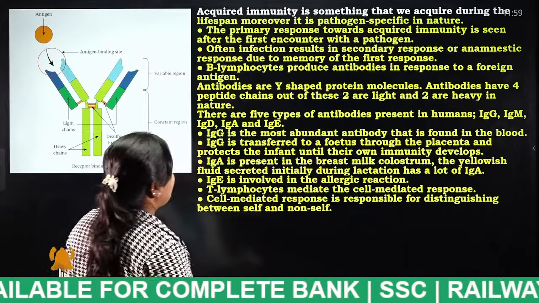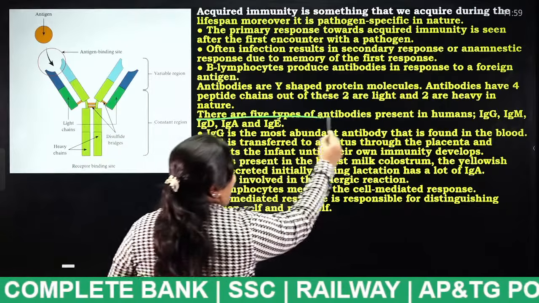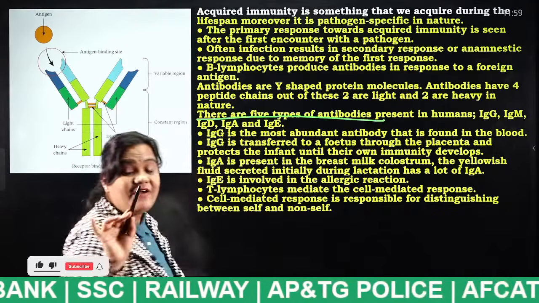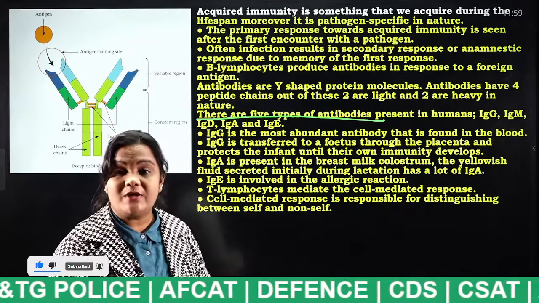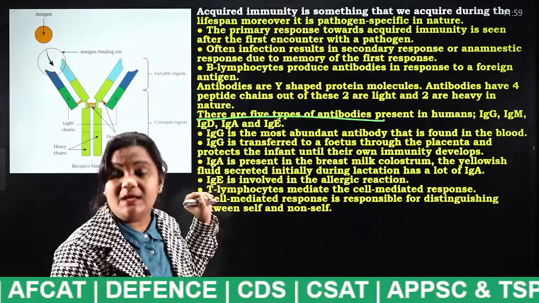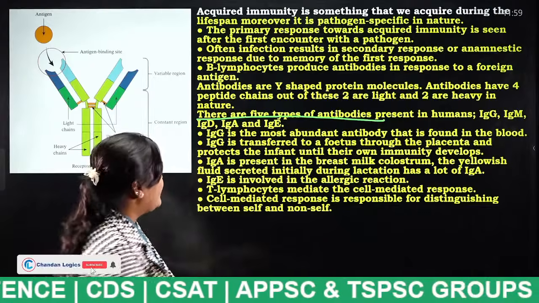What we have to learn here, students, is that there are 5 types of antibodies present in humans. Very, very important. How many types of antibodies are present in humans, students? Very, very important thing. Remember. Okay, what are those?